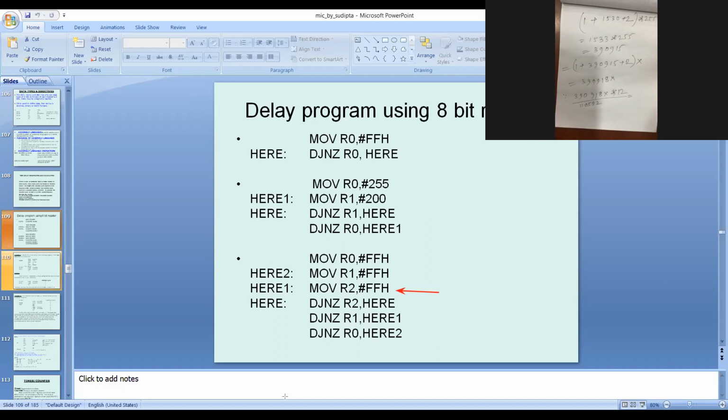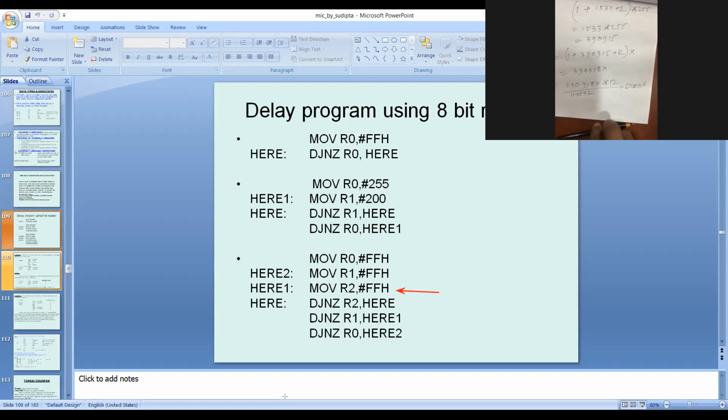Equal to 1 into 10 to the power 6? 60 into 10 to the power 6. Not 1 into 10 to the power 6, because that is a second, and this is a minute, so it should be converted into 60. Then calculate the value of X from this.